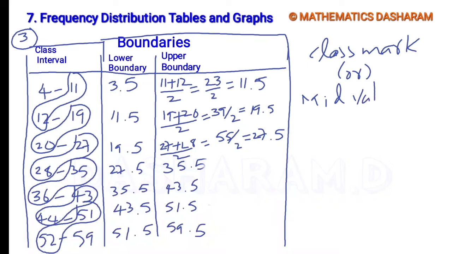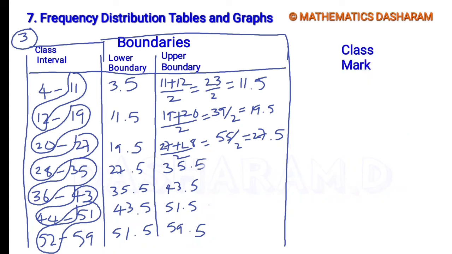For each class interval, you can find out the class mark. So the mid value formula is upper limit plus lower limit divided by 2. That means the average of the lower and upper limit of that particular class interval. So I am continuing the same table. In the same table I am finding the class mark.